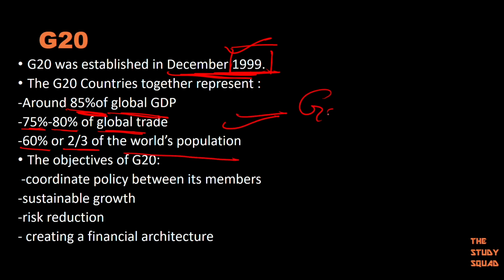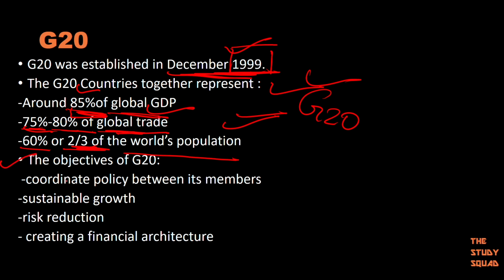This is why G20 holds importance also, because of these. If they ask you facts: why is G20 important? Because it holds 85% of the global GDP. It has 75% to 85% of the global trade. It represents 2/3 of the world's population. Therefore, the G20 platform is important. It's significant.